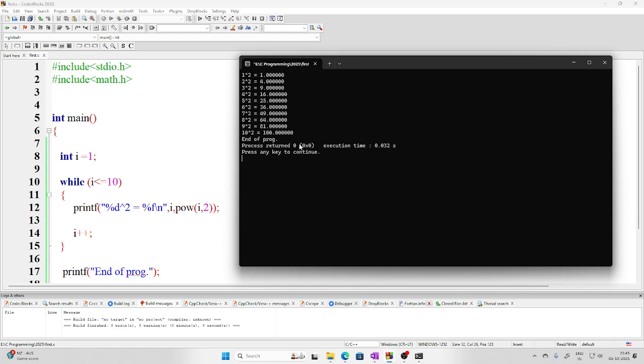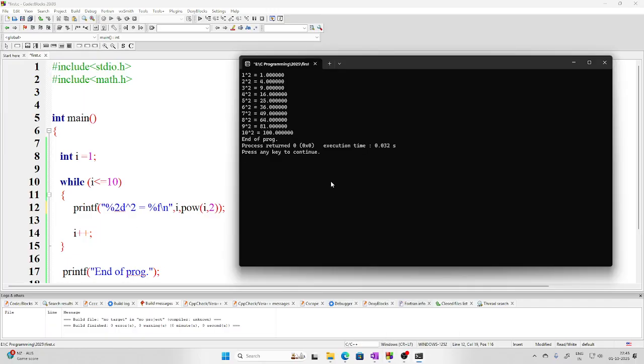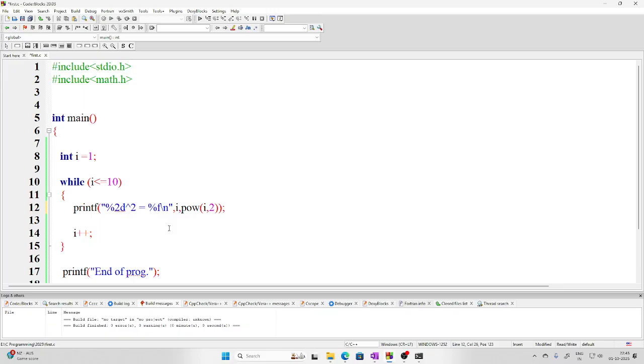Okay. Now if you look here, this is not looking very elegant, isn't it? So I have to format it in proper format. Here the number maximum goes to 2. So instead of writing percentage d, I will say percentage 2d, so that 2 places are reserved for this number printing. Then, after the decimal, how many points do I require? Let's say only 1. So if I write 0.1, and it has to be closed.